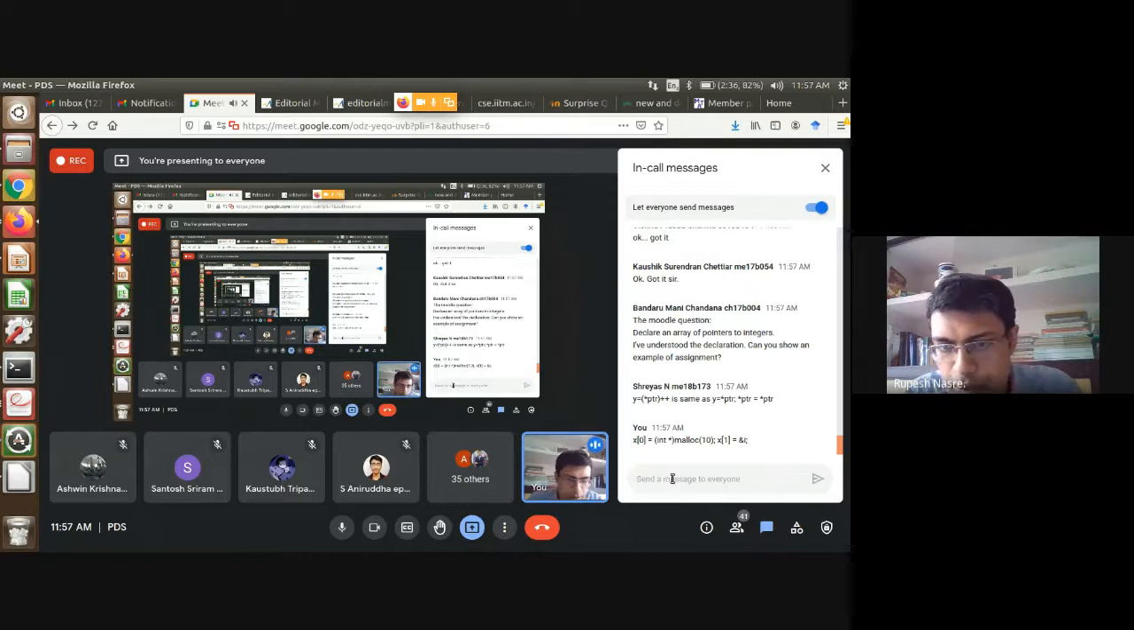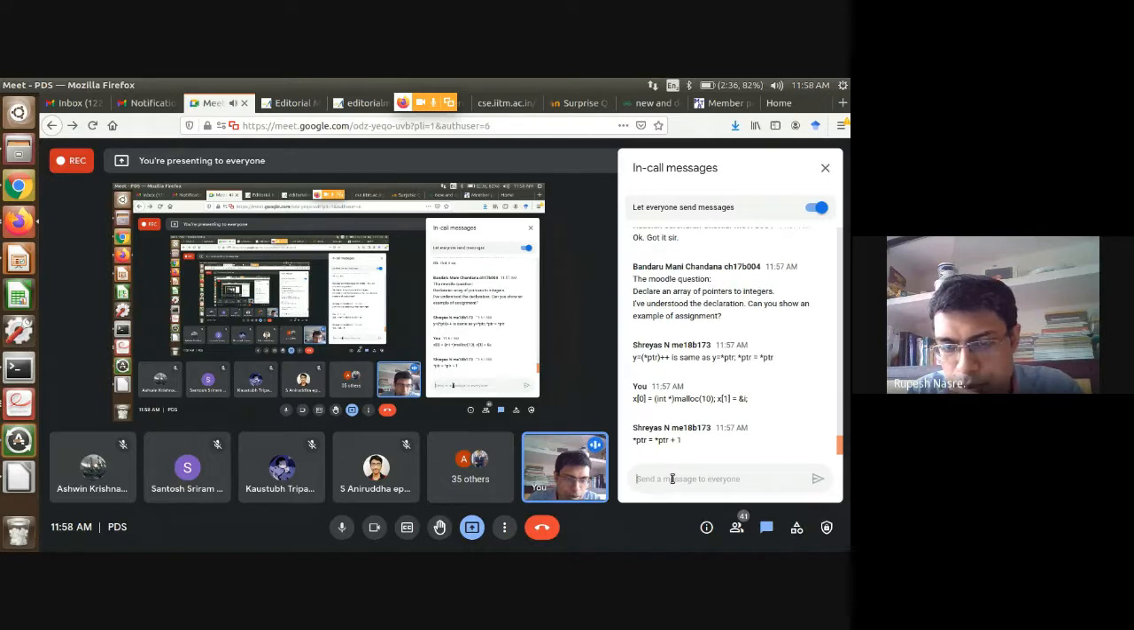y equal to star ptr plus plus is same as y equal to star ptr and star ptr equal to star ptr plus 1. Yes, that is correct. Yeah, Shreyas has suggested it correct.